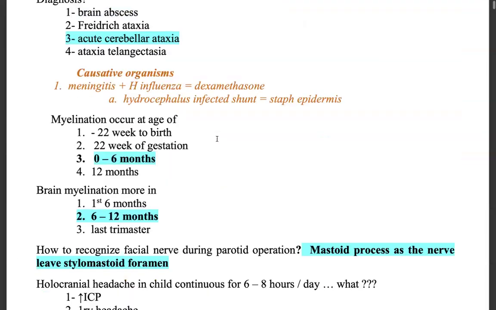This is the second thing here, an important point: meningitis. Whenever there is meningitis due to H influenza, you have to consider dexamethasone. This is very important. A question will come on this. And whenever there is hydrocephalus with an infected shunt, the organism you have to suspect is Staph epidermidis. So: meningitis plus H influenza, consider giving dexamethasone, and any infected shunt in cases of hydrocephalus, consider the organism Staph epidermidis.